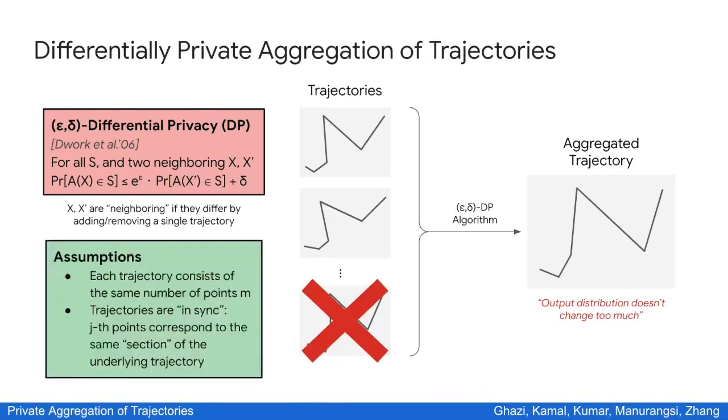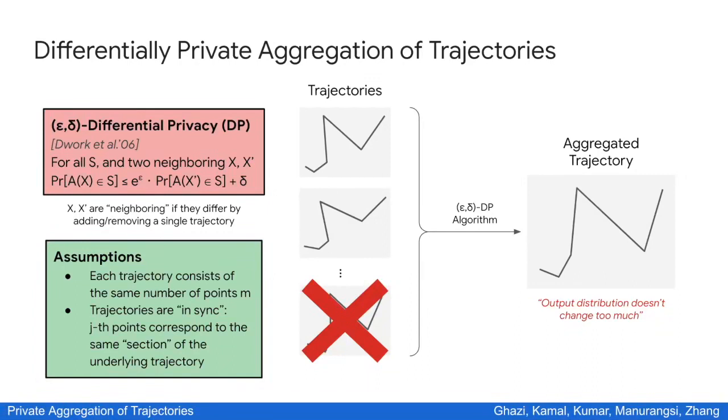Throughout our work, we make several assumptions. For example, we assume that each trajectory is a polyline resulting from joining the same number of points m. Furthermore, we assume that these trajectories are in sync, in the sense that the j-th point of each trajectory corresponds to the same section of the underlying trajectory. I will not go into more details or formalize these assumptions, but in our full paper, we have a formalization under which we can prove some performance guarantee of our algorithms.